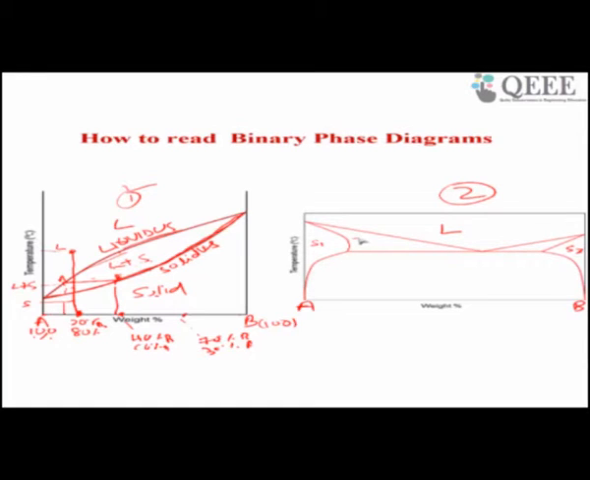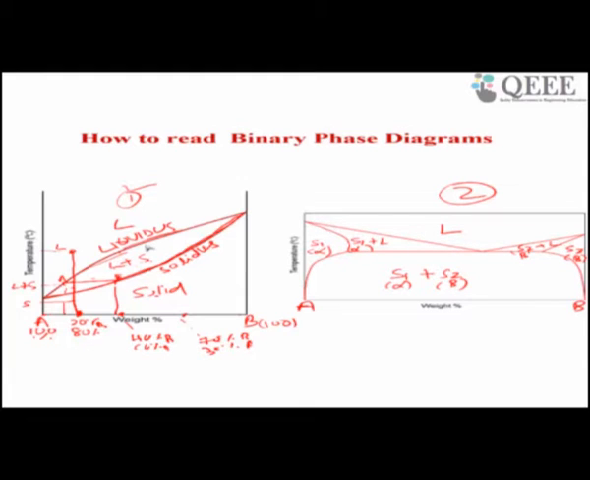This is solid 1 plus L. This is solid 2 plus L. That's why this is intermediate between the two: S1 plus S2. If you take S1 as alpha and S2 as beta, then it becomes alpha plus beta. So this is alpha, and this is beta. Now here, how to read it?